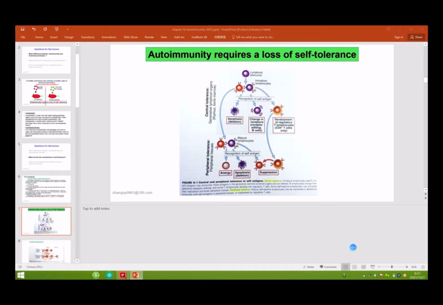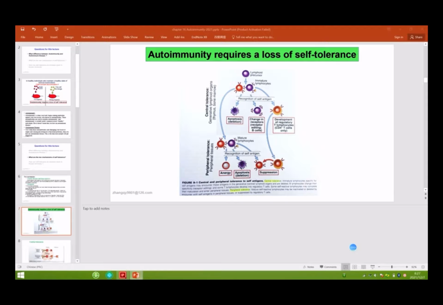During T cell and B cell development, they have precursors, and they will develop into immature lymphocytes, and go to here, mature lymphocytes. After maturation, they will leave the central tissue and go to the peripheral tissue, right? So in the central tissue, during T cell and B cell development, if they recognize self-antigen, they will die.